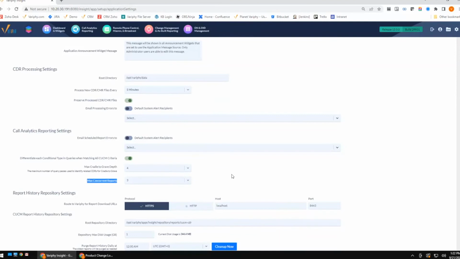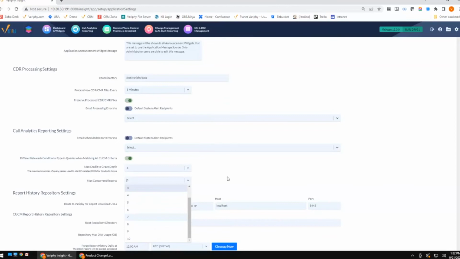What's going to happen? At midnight, it's going to run the first report, second report, third report, and then it's going to wait. That fourth report is not going to run until the first, second, or third completes, and then it's going to kick off the next one and the next one and the next one. Now, this is a configurable value here, and we made it that way because different systems have different system resources. We did cap this at 10 because we found that's a pretty efficient number to run reports at. And again, a little bit of this comes down to your system resources. You don't want to pop 10 in here automatically and hope that it works great, because your system resources may not be able to handle 10 reports, or your DBA may yell at you if you're trying to run 10 reports at the same time.